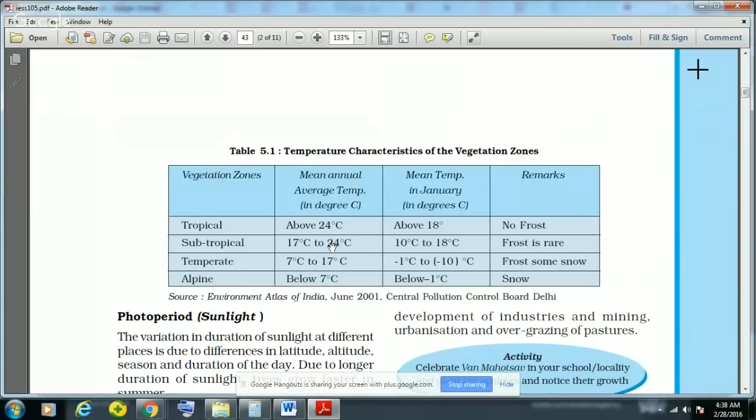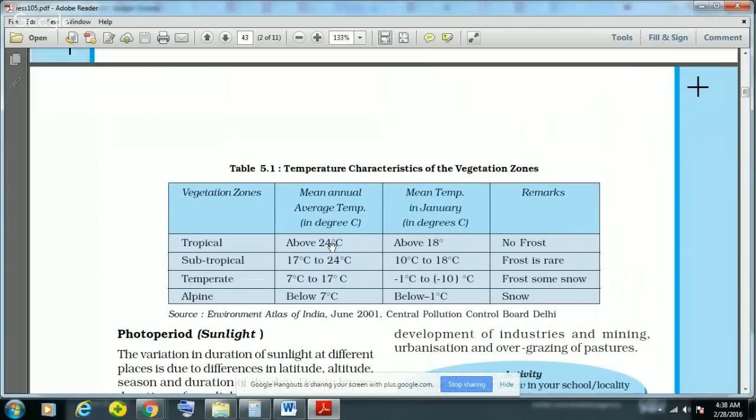Then temperate means the temperature of around 7 degrees to 17 degrees Celsius, and mean temperature may reach down to minus 10 degrees Celsius, and it shows some frost and some snow. And then alpine vegetation is also found in some of the Himalayan parts of India, and the average temperature found in the alpine region is about 7 degrees Celsius, and general snow occurs in the Himalayan parts in the alpine regions.